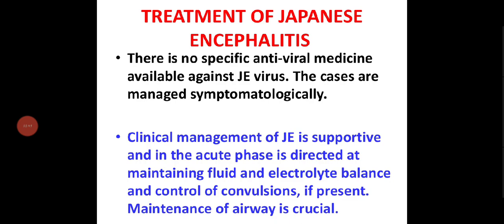So, what is the treatment? It is treated symptomatically, and clinical management of JE is supportive, and in the acute phase is directed at maintaining fluid and electrolyte balance, and control of convulsions if present. Maintenance of airway is crucial. Here, fluid and electrolyte balance should be maintained, convulsions controlled, and the airway should be maintained.